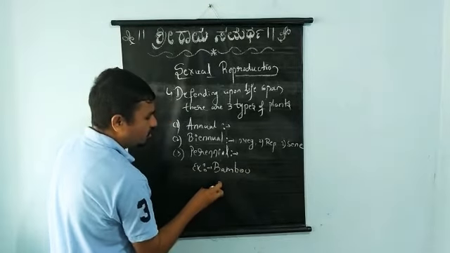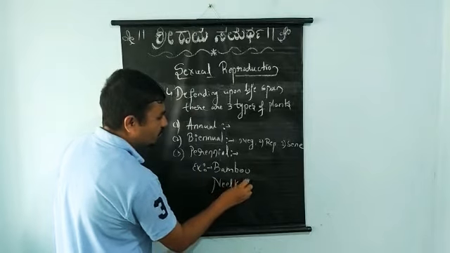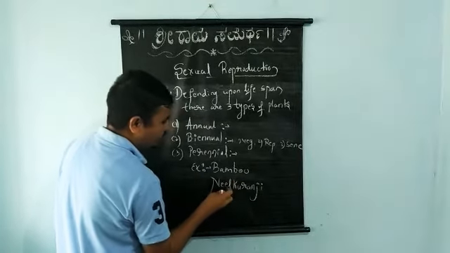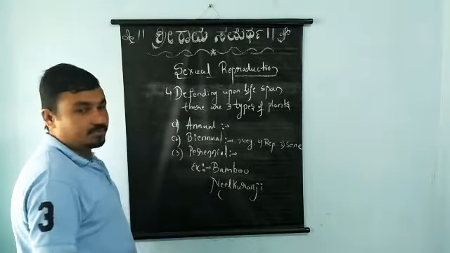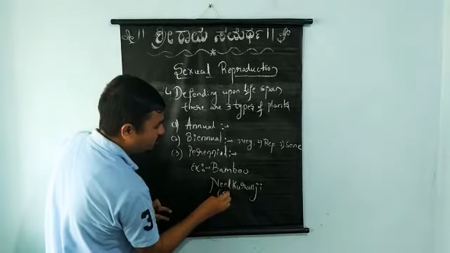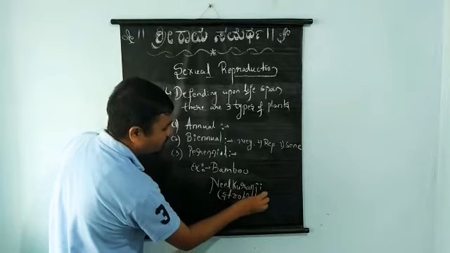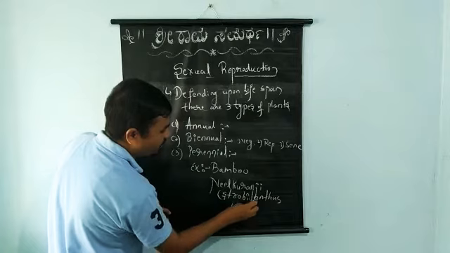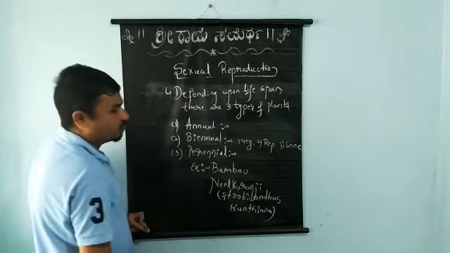Another one we have is Neelkuranji, which is the best example of a particular perennial plant. The scientific name of Neelkuranji is Strobilanthes kuntiyana.